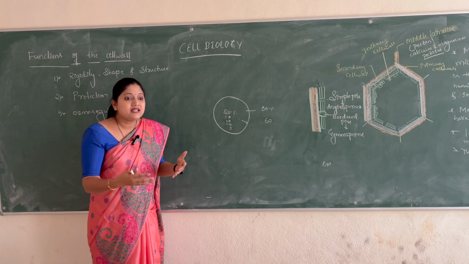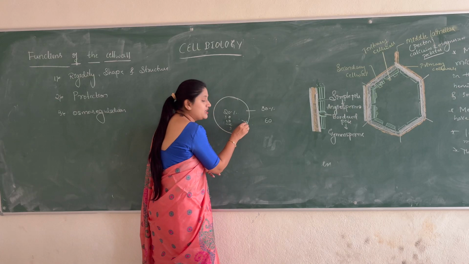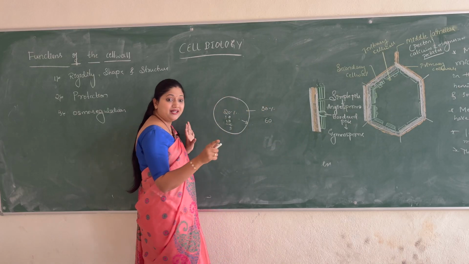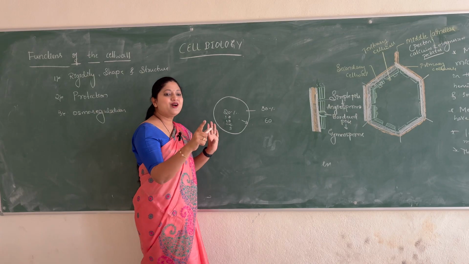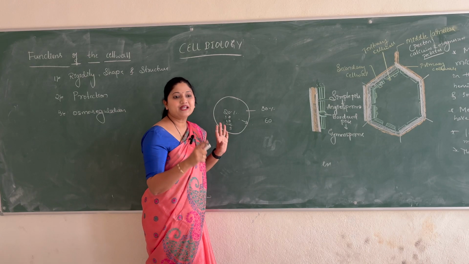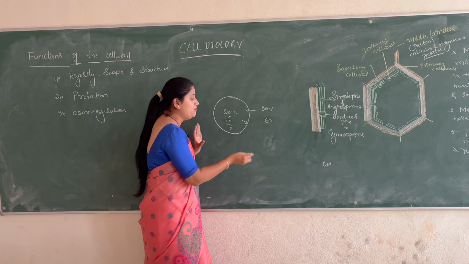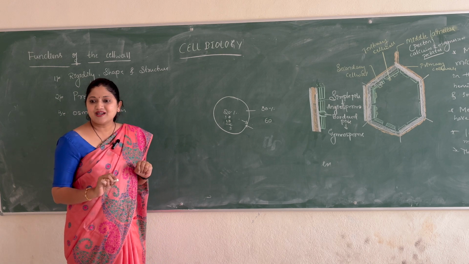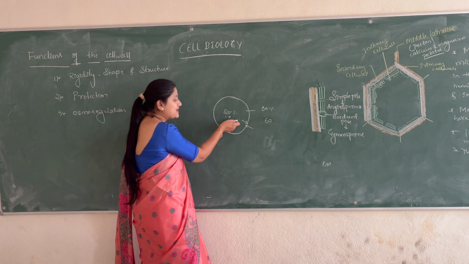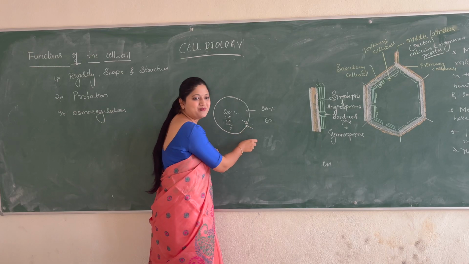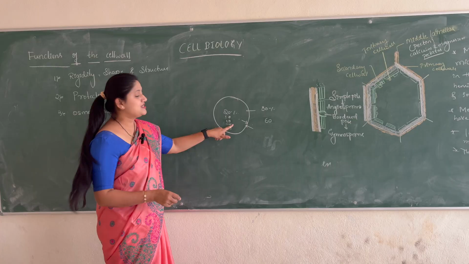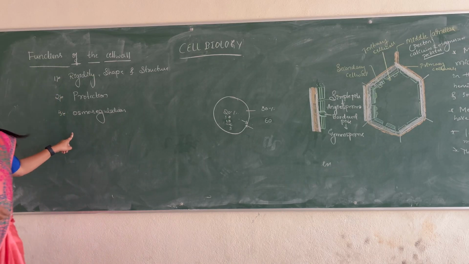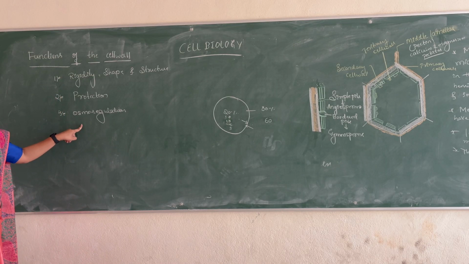So the cell starts applying pressure from the inner side for expansion. But the cell wall says, no, we are osmotically balanced, we cannot expand more. So it starts applying the opposite pressure. This becomes the turgor pressure and the wall pressure. This is how the cell wall maintains the osmotic balance, which we call osmoregulation.